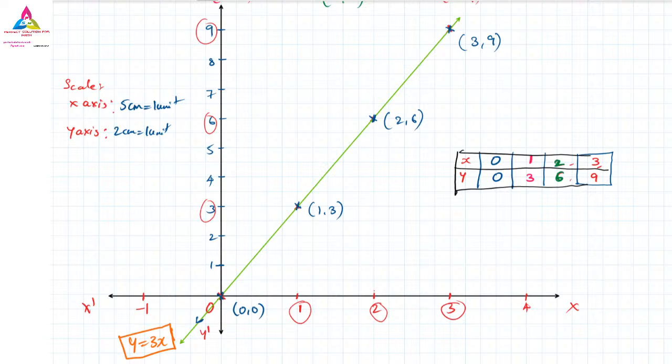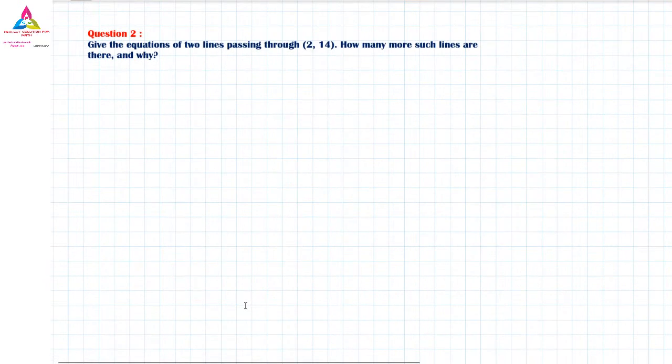Let us meet tomorrow because we have one more problem to go for the second main question. I have already written that. No problem. If you want, I can do it now, but it's already time. The second question is here. According to the question, we have to give the equation of the two lines passing through 2, 14. How many more such lines are there and why? That is the question they have given here.